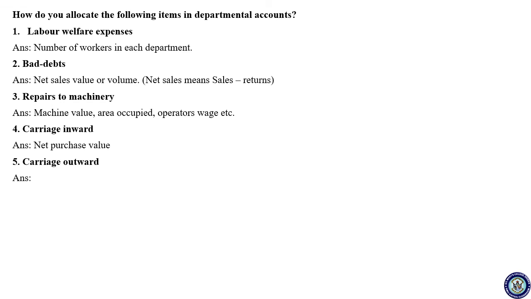The next one, that is carriage outward, means to sell the goods. So the base is net sale value. Carriage inward is on the basis of purchase. Net purchase means purchase minus return, that is purchase return. Outward, that is net sale value.